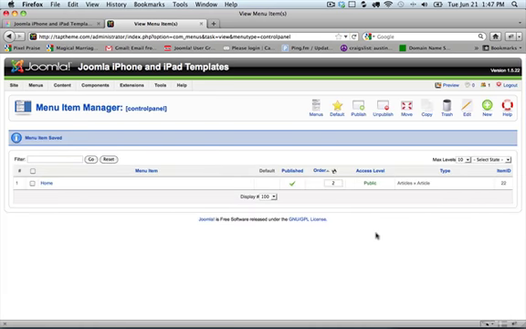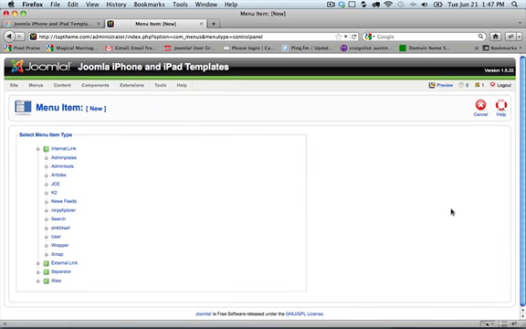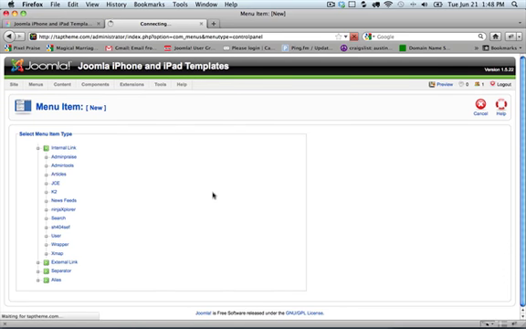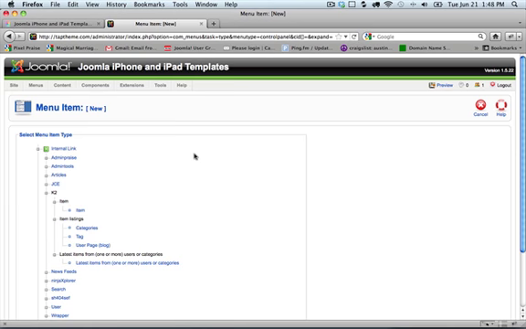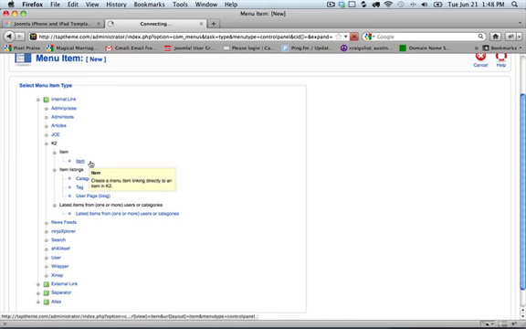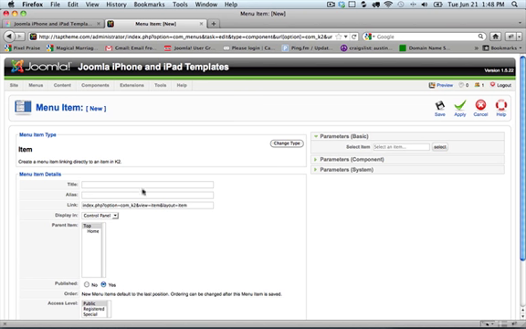All right, so we've got Home. Let's add the iPhone. Now, for this example, we're using K2. So K2, we know that this is an item. We're going to name this the iPhone, alias, mobile iPhone.